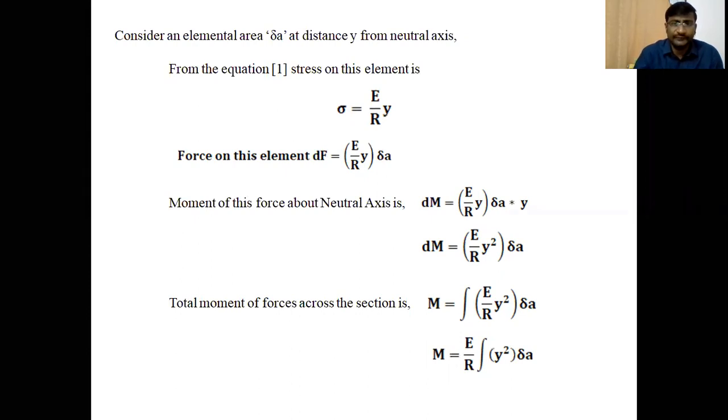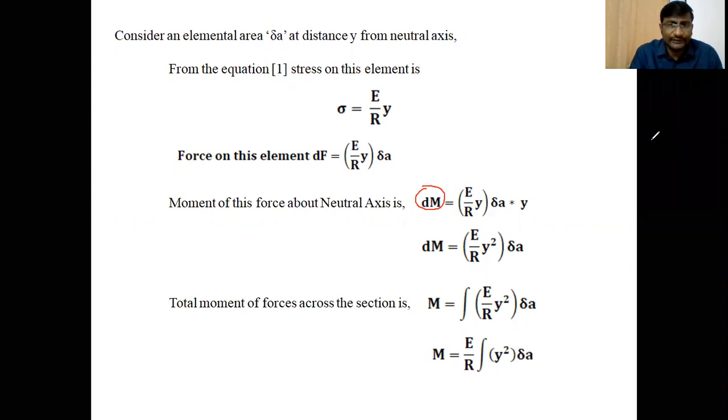This dM is the bending moment, the moment developed by the force acting on that element about the neutral axis. We are considering force acting on only one layer, so we take dM, the moment developed on the elemental area.